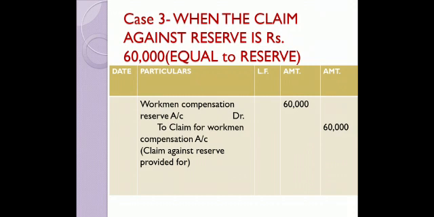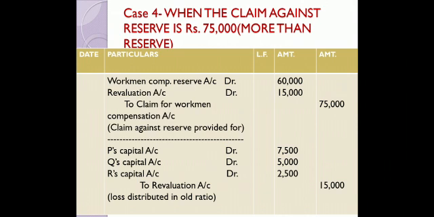When the claim against the reserve is rupees 60,000. You remember the amount of reserve was 60,000. Now the claim is exactly equal to the reserve. It is a coincidence only. Right? So the whole amount of reserve will go to claim for workman compensation account, and there will not be any leftover amount which partners can distribute as profit. So, simple entry: workman compensation reserve account debit to claim for workman compensation account 60,000. So, nothing left to be distributed among partners. Moving on to the 4th case, children.